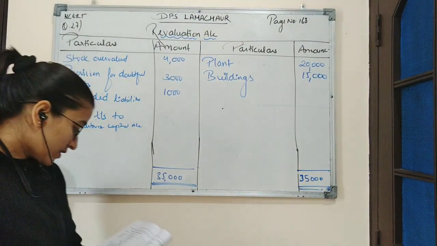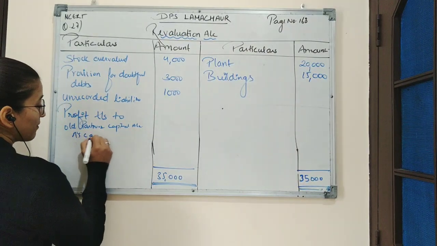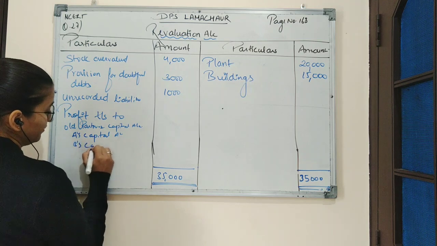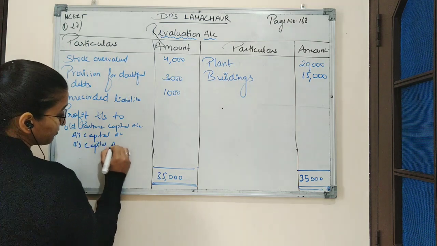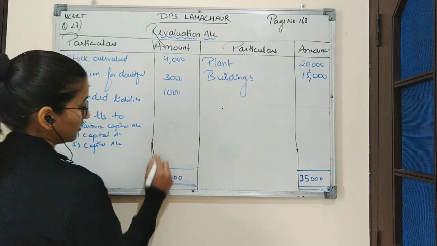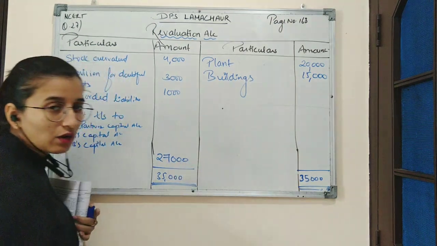So old partners are A and B. A's capital account and B's capital account. Balancing amount will be 27,000.